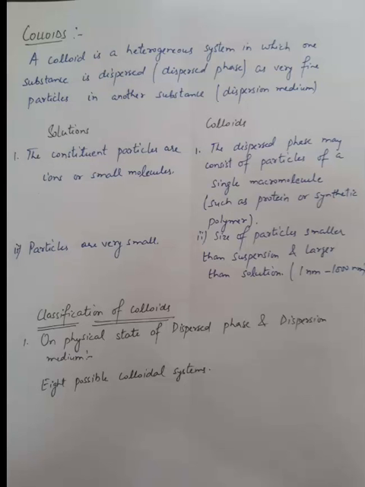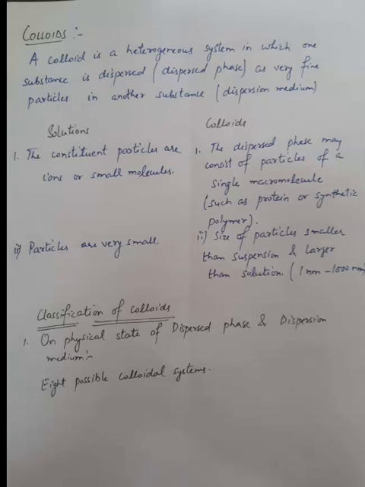We can compare solutions and colloids. A colloid is a heterogeneous system in which one substance, the dispersed phase, is dispersed as very fine particles in another substance, the dispersion medium. Now the difference between solutions and colloids. The constituent particles are very small in a solution. In colloids, the particles of a single macromolecule are dispersed, and the particle size is between 1 nanometer and 1000 nanometers. Colloids are heterogeneous and solutions are homogeneous.